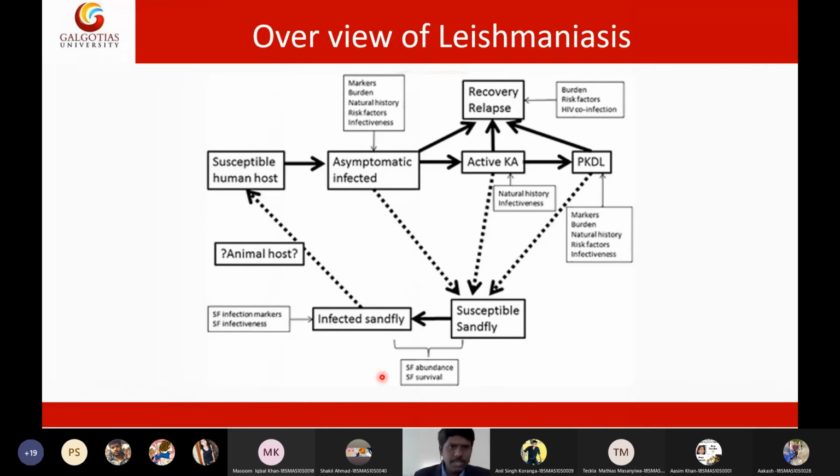So these are the stages of leishmania. We have a susceptible host. He will become an asymptomatic carrier. Then he will get active Kala-Azar disease. After 2 years, he will once again develop post Kala-Azar dermal leishmaniasis.